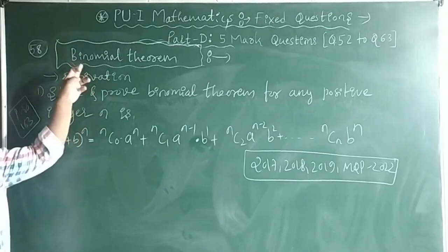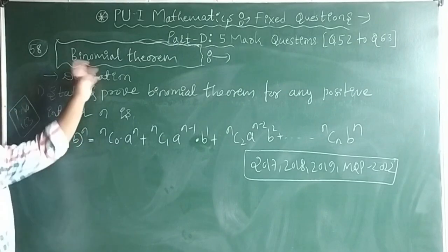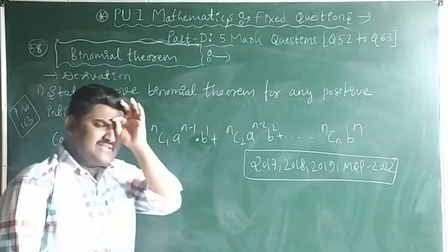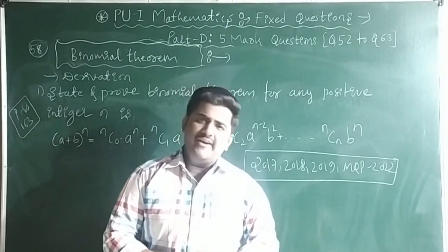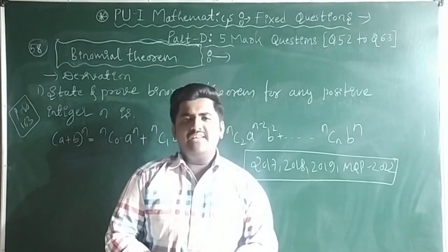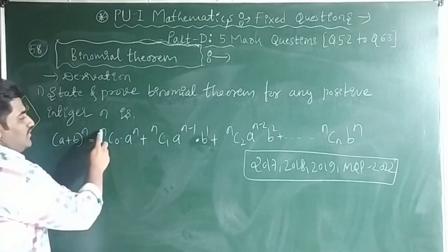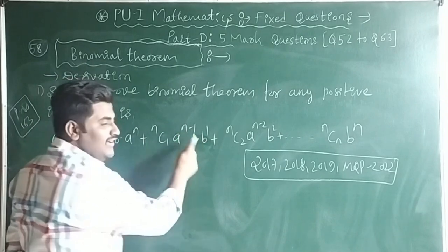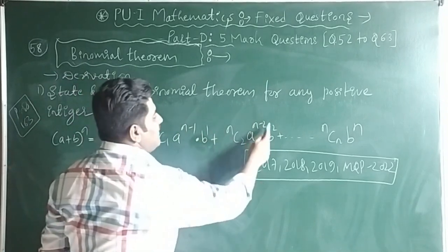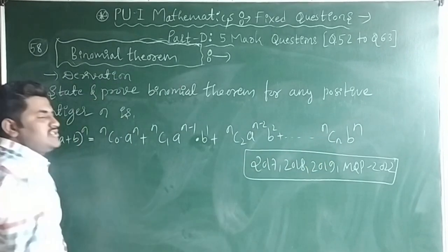Question 58 was asked from binomial theorem. In binomial theorem, this is a 100% fixed question, guys. You have to state and prove the binomial theorem for positive integers n. That is, (a + b) raised to n is equal to nC0 a^n plus nC1 a^(n-1) b^1 plus nC2 a^(n-2) b^2 plus and so on up to nCn b^n.